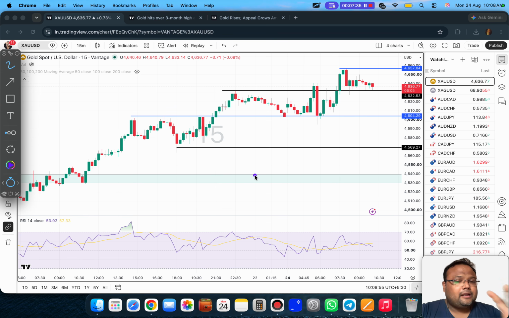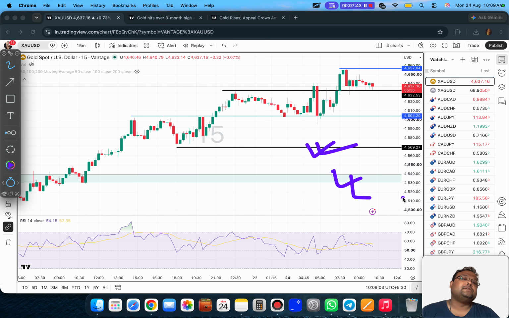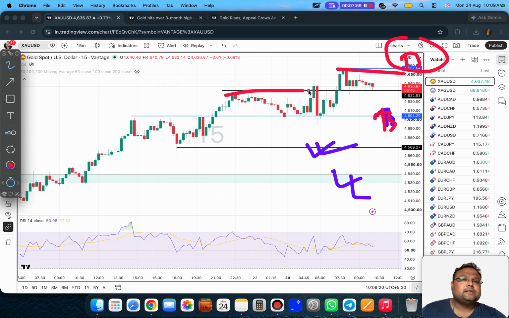Repeating again, if the market drops because of the higher time frame possibility, then these two are the support levels around 4570, 4537. Otherwise, as a day trader, we can look for a buy position around this area. Okay, a buy around this area, or we can look for a buy above this area. After 1 hour, 1.5 hours, if the market still takes support around this particular zone, then we can look for a buy position, quick buy, quick exit.